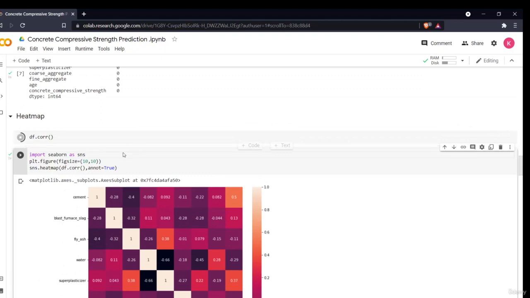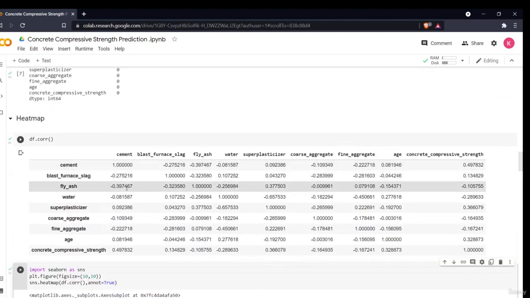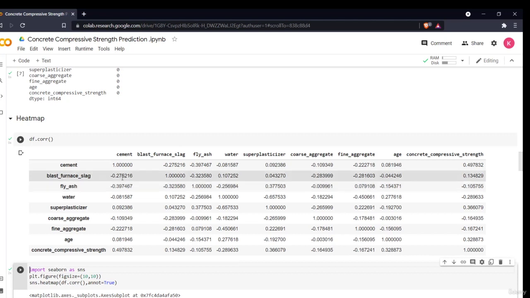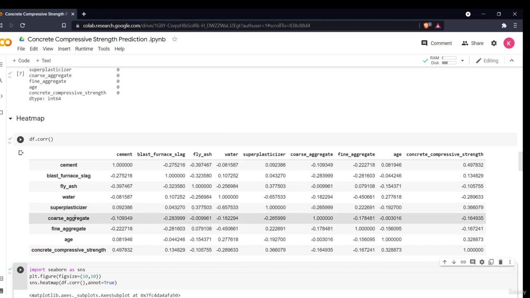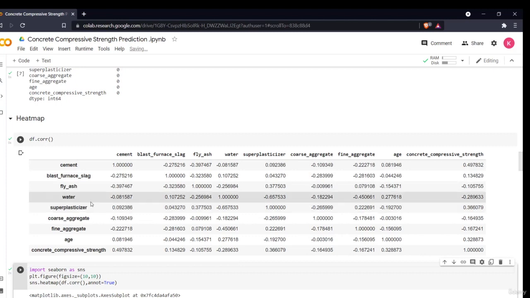So when you see it in a numerical format, this is my correlation matrix. Basically, it gives the correlation between each and every feature. If it is negative, that means it is negatively correlated; positive means positively correlated. The higher the value, the higher the correlation.